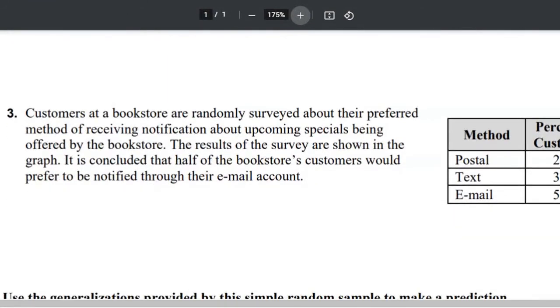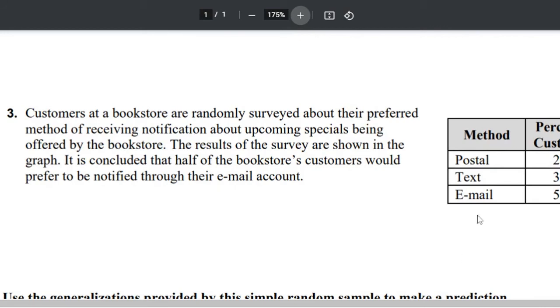We need to decide whether the conclusion to the survey in number 3 is valid. So number 3 says customers at a bookstore are randomly surveyed about their preferred method of receiving notification about upcoming specials being offered by the bookstore. The results of the survey are shown in the graph. It is concluded that half of the bookstore's customers would prefer to be notified through their email account.